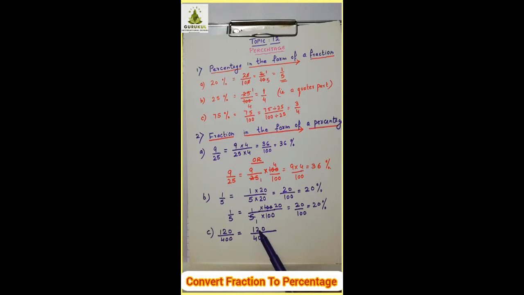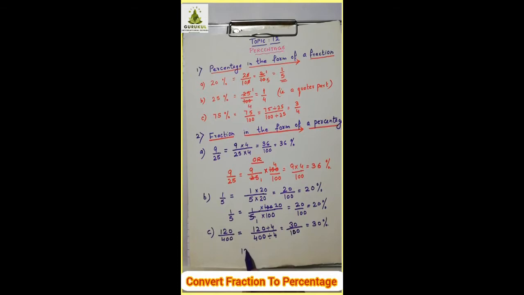Or you can divide both numerator and denominator by 4, because this is divisible by 4 and this number is also divisible by 4. 120 divided by 4 is 30, upon 400 divided by 4, which is 100. So it is equal to 30 upon 100, means 30%.